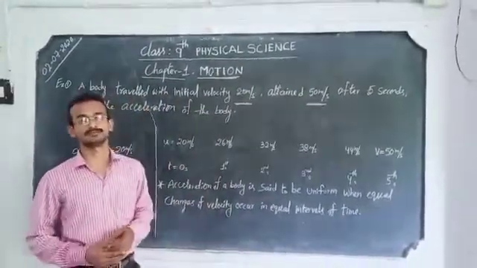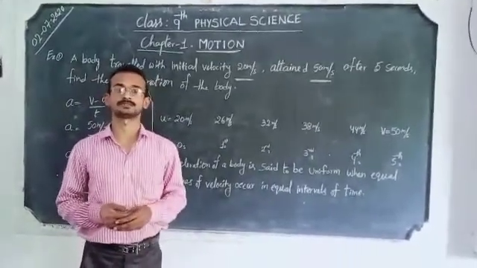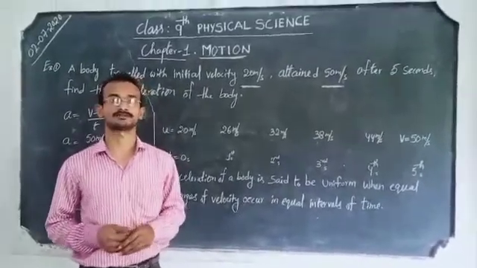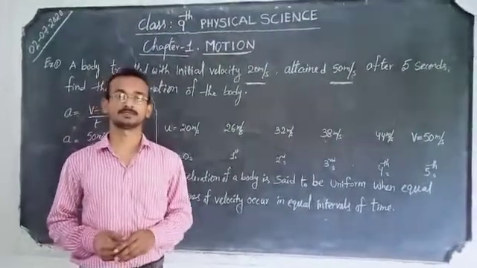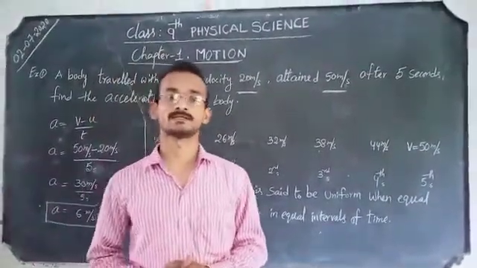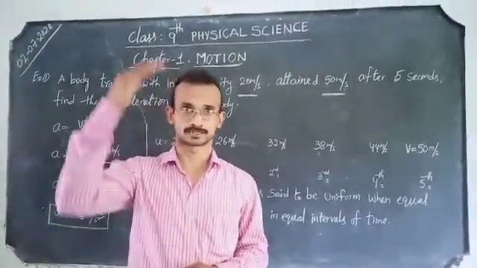In our daily life, can we observe any uniformly accelerated bodies, which maintain equal changes in velocity in equal intervals of time? We can give one example of a uniformly accelerated body: all the free falling objects.